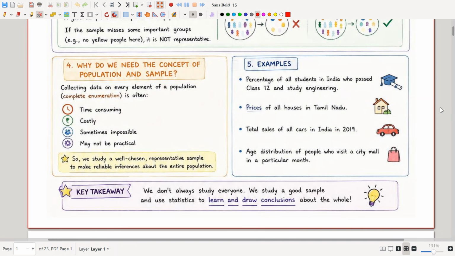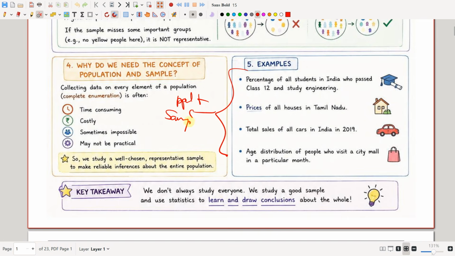This is a very heavy data. Okay, and age distribution of people who visit a city mall in a particular month. There will be more than 10,000, lakhs of people visiting a city mall in a particular month. So for these examples we will be using the population and sample concept.